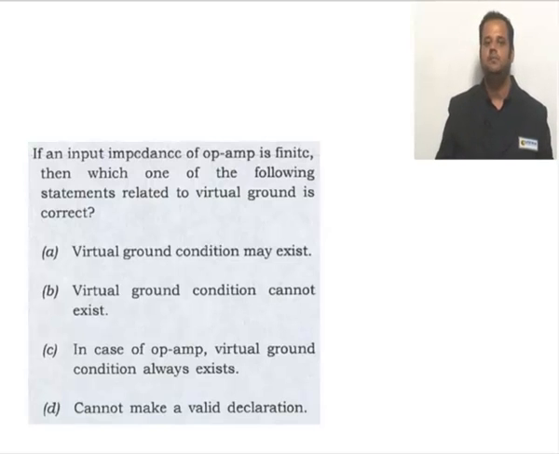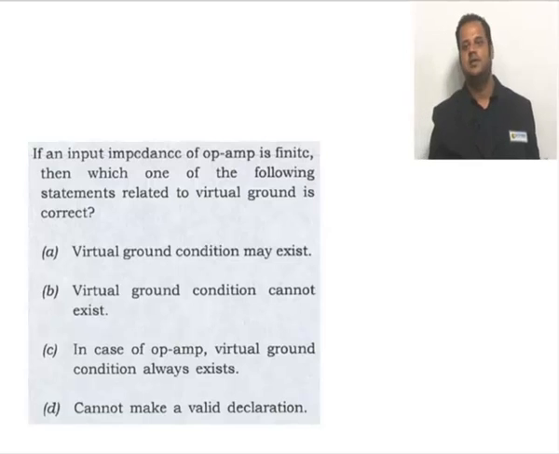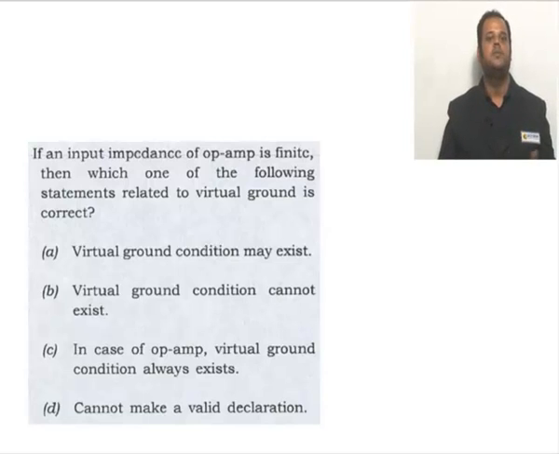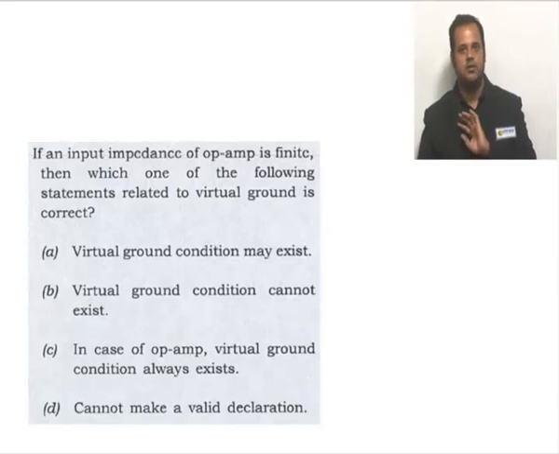When I say non-ideal op-amp, the open loop gain is not infinity, the open loop gain is finite. So once the op-amp is not an ideal op-amp, straight away we can say there is no concept of virtual ground. The virtual ground concept is applicable only for the ideal op-amp. Since the impedance is finite, it's a non-ideal op-amp. Non-ideal op-amp means there is no concept of virtual ground. Virtual ground does not exist. So what is the answer then? Option B is the right answer.